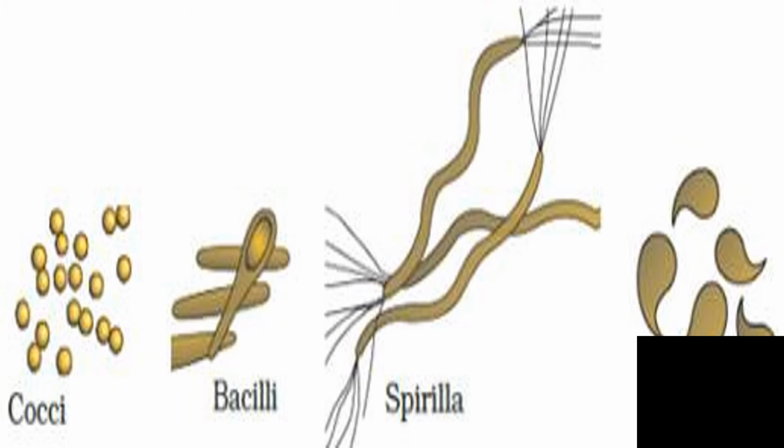Example of cocci is Streptococcus pneumoniae, that causes pneumonia. Example of bacilli is Bacillus anthracis, that causes anthrax. Example of spirilla is Helicobacter pylori, that causes peptic ulcer. Example for vibrio is Vibrio cholerae, that causes cholera.